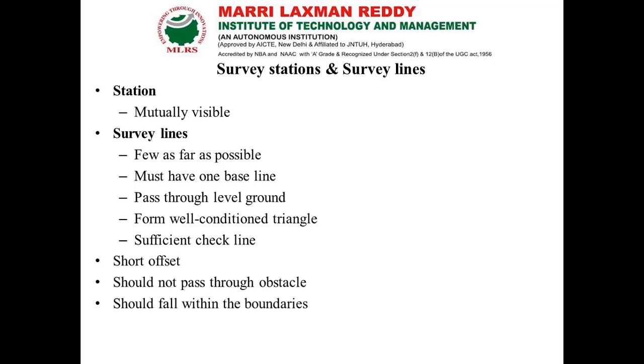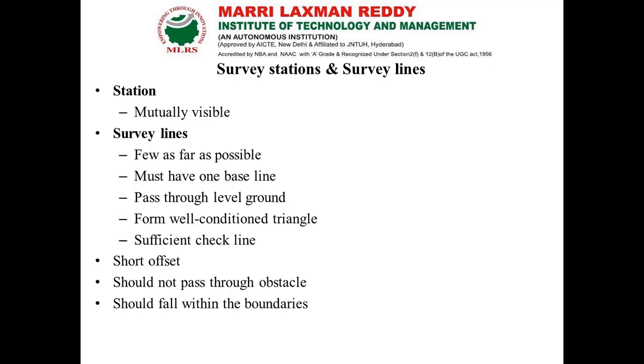We should make as few survey lines as possible, since more survey lines make it uncomfortable to measure the distance. That's why we go with few survey lines, so that we can measure very easily.